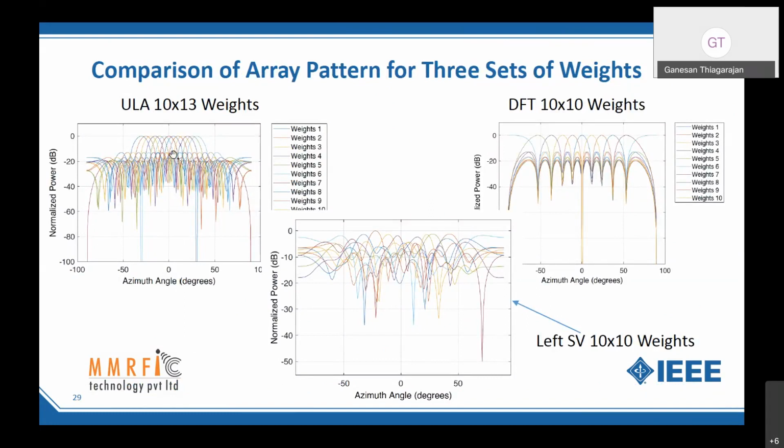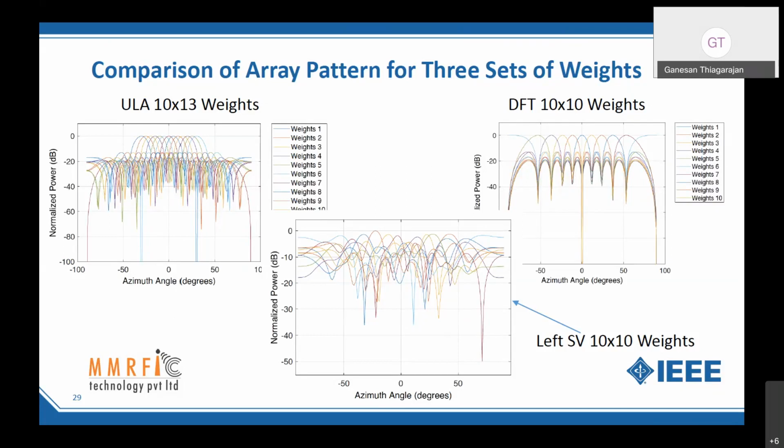And as you can see, there's a huge overlap in these beam patterns. If I shift by 10 degrees, the main beam is shifted by 10 degrees, but there's an overlap. That is because the beam width is wider here. How does the beam width change? It is a function of the number of antennas. If I have a long array, the beam width is narrow. That means I have more gain. If I have a shorter array, I have a broader beam.